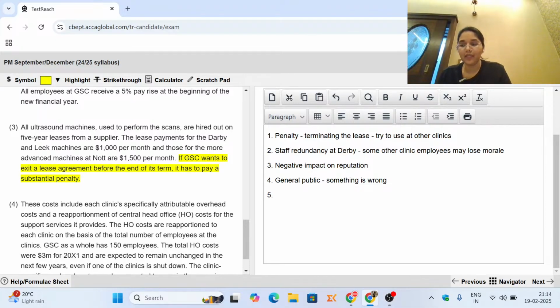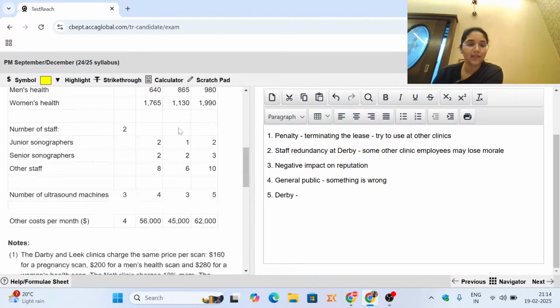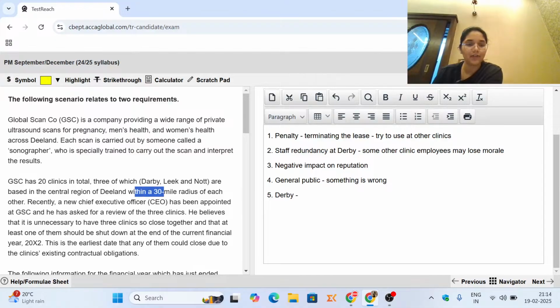Another thing could be that if some customer of Derby is there, they might attend some other clinic, because as we read right at the beginning, these clinics are within a 30-mile radius of each other. So that means these clinics are very close to each other.